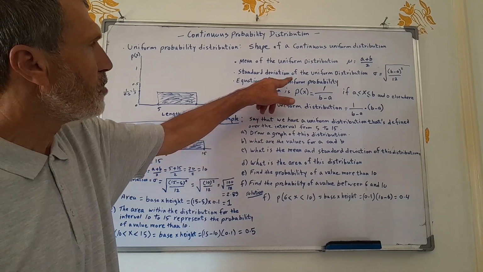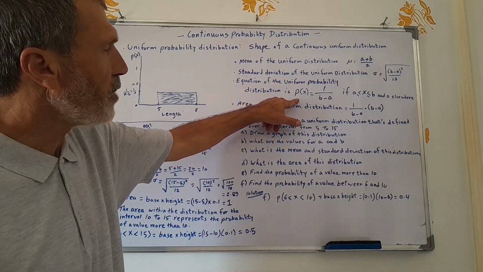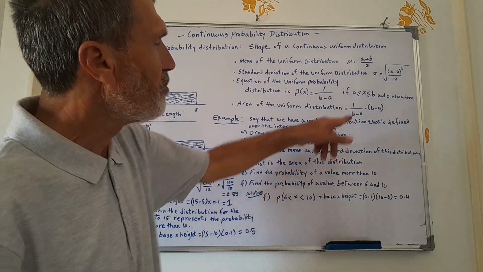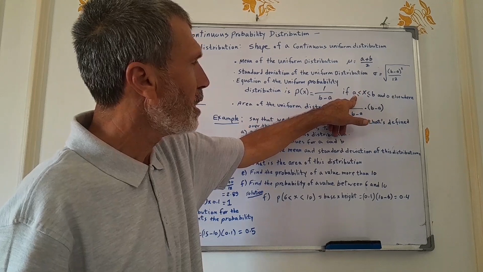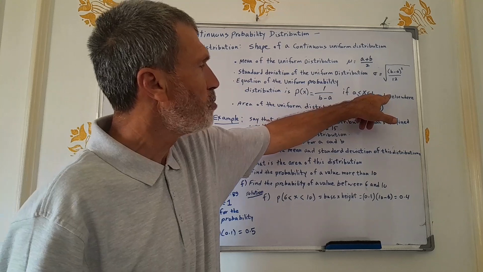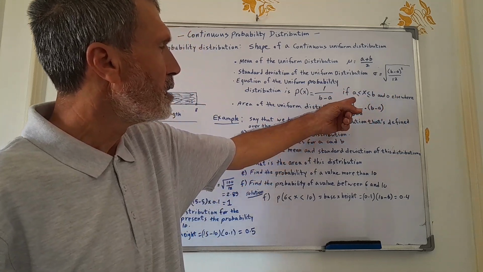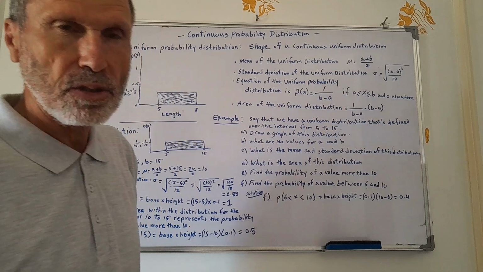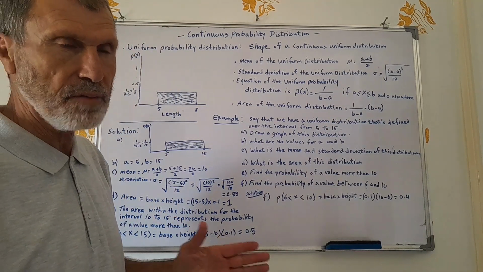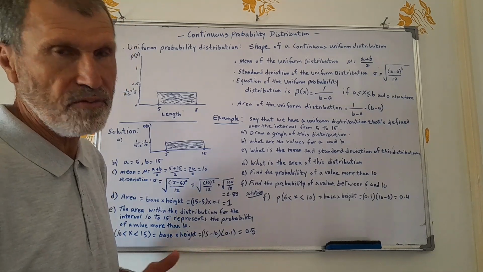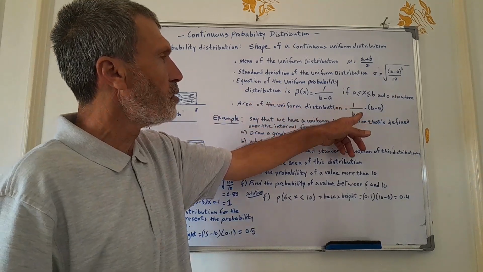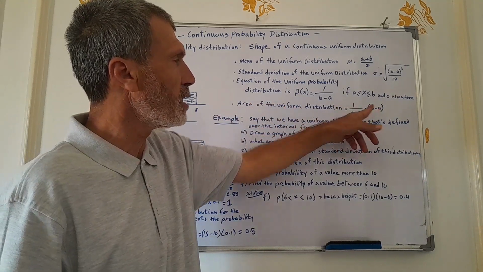The equation of the uniform probability distribution is P of x is equal to 1 over b minus a if x is between a and b in this closed interval, and it is equal to 0 outside this interval. So the probability is 0 if it is outside the interval between the minimum and the maximum value.